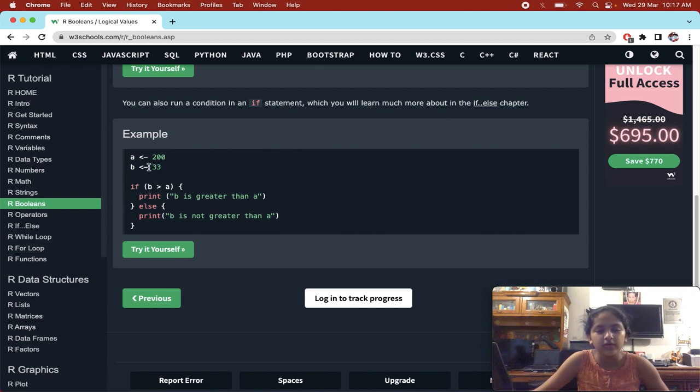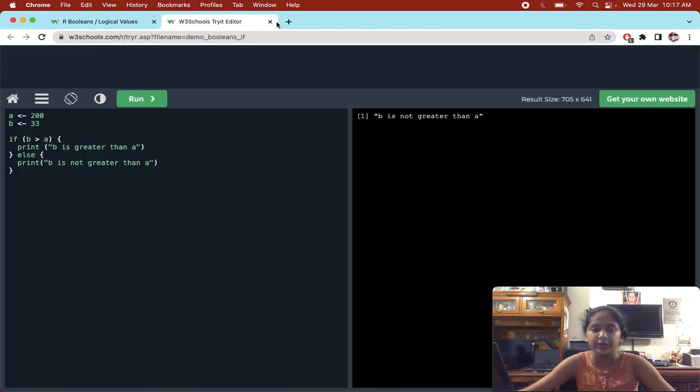So here we have two variables, a and b. One has 200, the other has 33. Is b greater than a? No. So it won't go in the if statement, it will go in the else statement and print b is not greater than a.